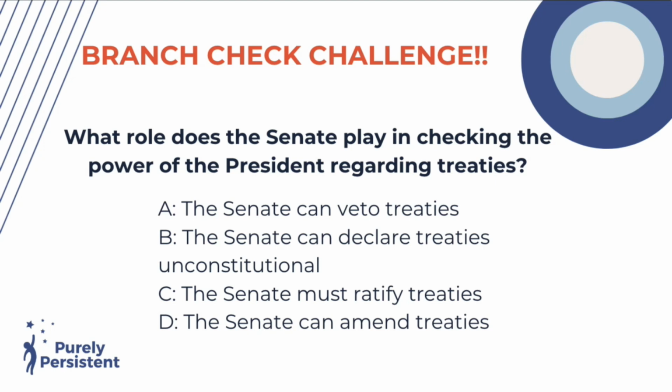What role does the Senate play in checking the power of the president regarding treaties? Okay, we didn't really discuss this one quite as much. So the Senate can veto treaties. The Senate can declare treaties unconstitutional. The Senate must ratify or agree with treaties, or the Senate can amend the treaties. Remember, amend is to change. So what can the Senate do? The Senate can amend the treaties.